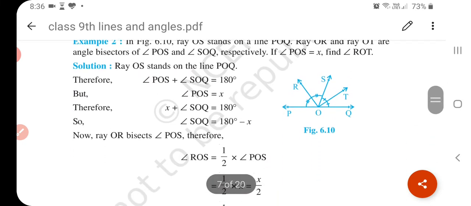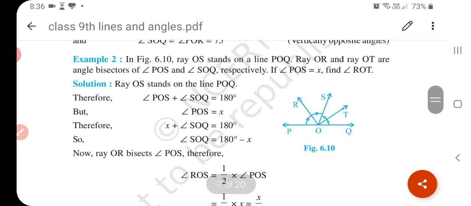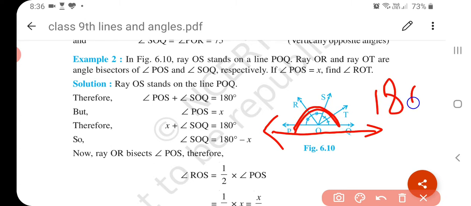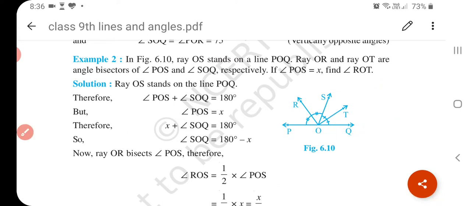Now in this example, first of all you have to see the figure. This figure shows a straight line and all the angles on this straight line. The sum of all the angles on this straight line is 180 degrees. See, ray OS stands on line POQ.